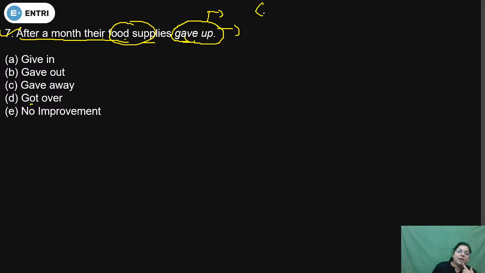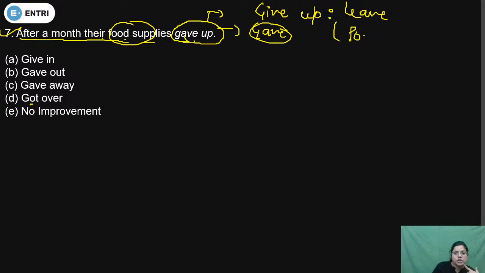You know what is the meaning of give up? Because gave is the second form of give. So give up means होता है आपका simple leave. Leave post, job, position. If you are going to leave your post, job and position, then we will use phrase give up. त्यागना जिसको आप बोलते हो किसी चीज को give up करना.